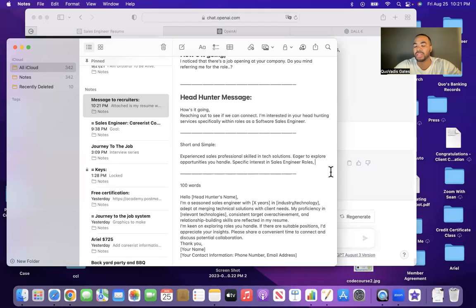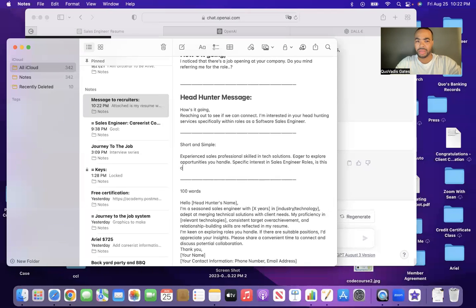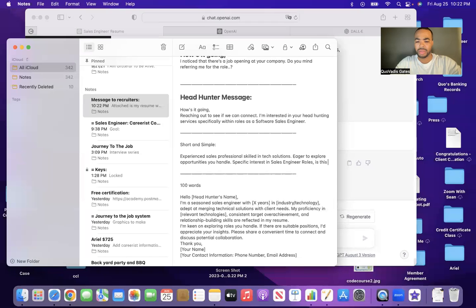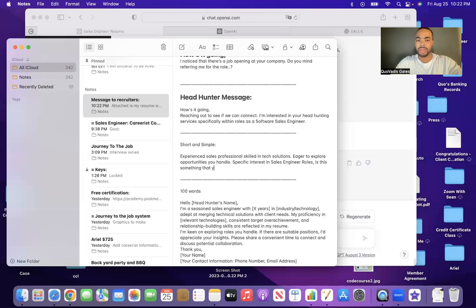My objective is to see if he actually handles sales engineer roles. So that's what I'll put: specific interest in sales engineer roles. Is this something that you handle?